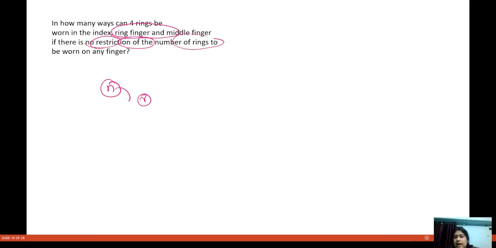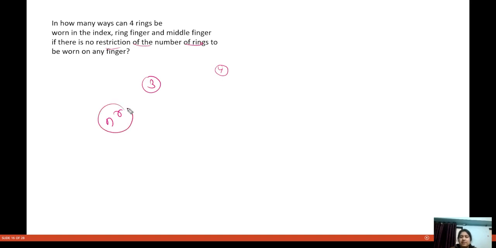So how many places are there? Three. And how many rings can you take at a time? Four. So that is given by n to the power r. You can select any three rings out of four, wear them, and one ring will be left out.